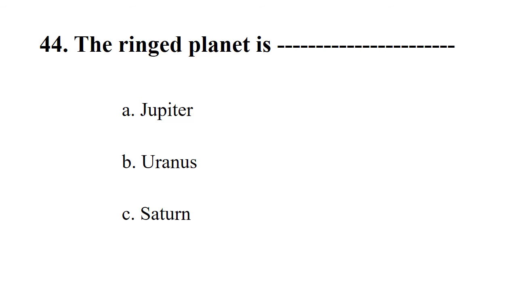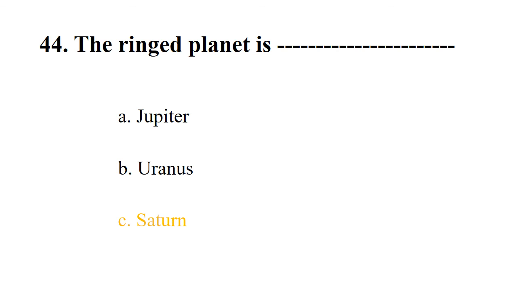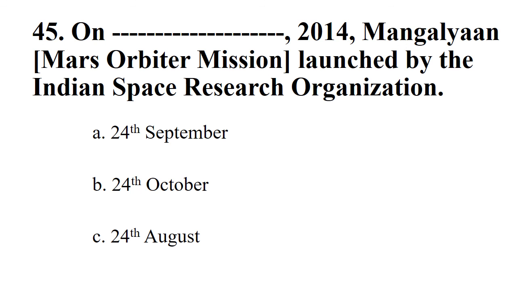Next. The ringed planet is? Options: Jupiter, Uranus, Saturn. The right option is Saturn. On dash 2014, the Mangalyaan Mars Orbiter Mission was launched by the Indian Space Research Organisation.